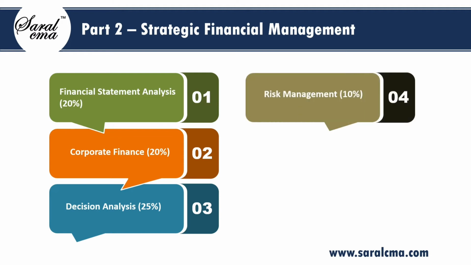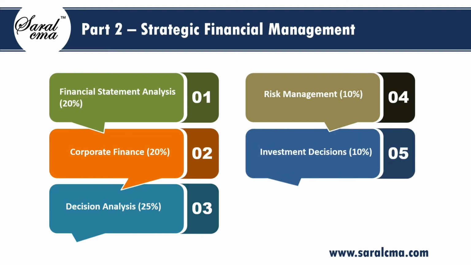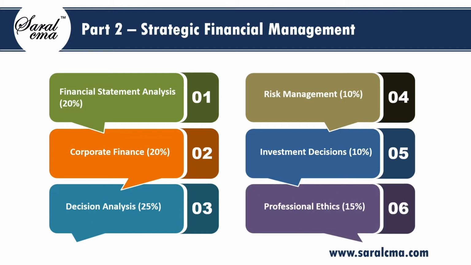The fourth section is Risk Management. Here you will learn about Enterprise Risk Management Framework. This has weight of 10%. The last but one section is the Investment Decision section. This section discusses various tools to evaluate capital expenditures. This section has weight of 10%. Lastly, the section Professional Ethics, which has weight of 15%, covers professional ethics to be followed by IMA members.